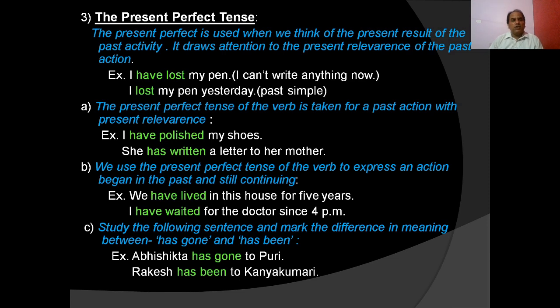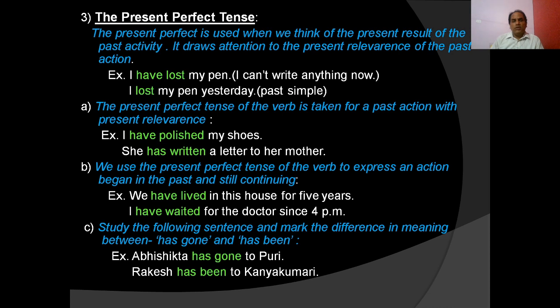The present perfect tense of the verb is used for a past action with present relevance. I have polished my shoes. She has written a letter to her mother. Okay. We use the present perfect tense of the verb to express an action that began in the past and is still continuing.